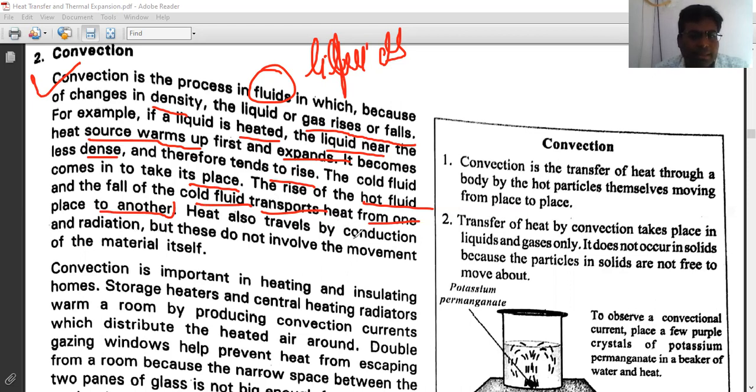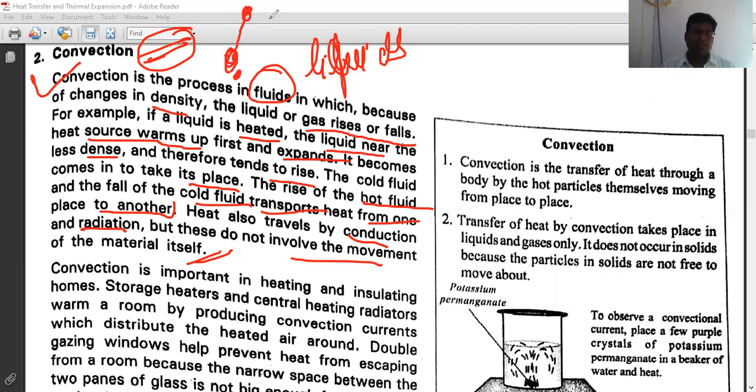Heat also travels by conduction and radiation, but they do not involve the movement of the material itself, right? In convection, only in liquid form, matter rises or falls. Suppose we are heating the liquid here, so this particle will rise up to this point, and when it is cold now, it will come down. So this is the process of convection.